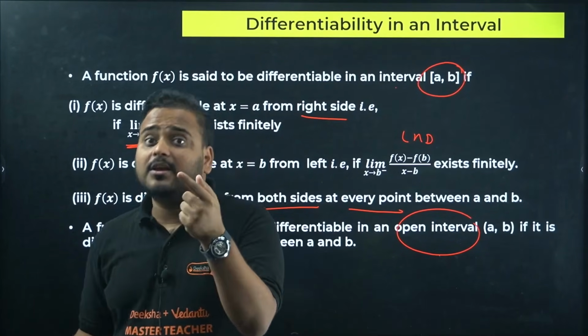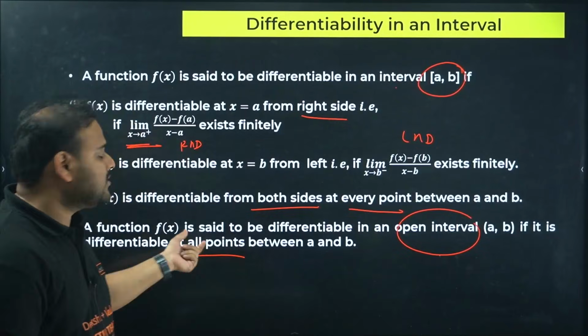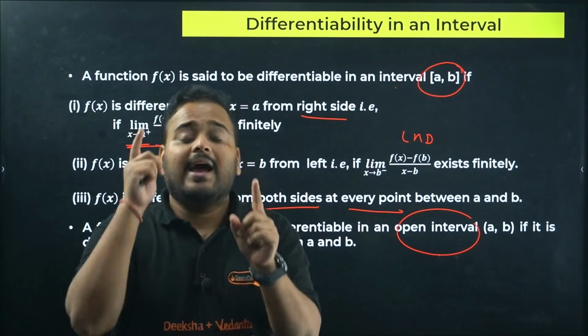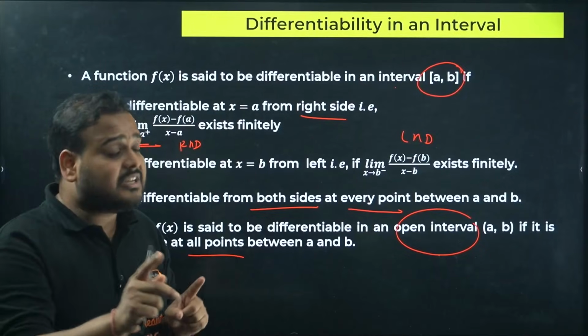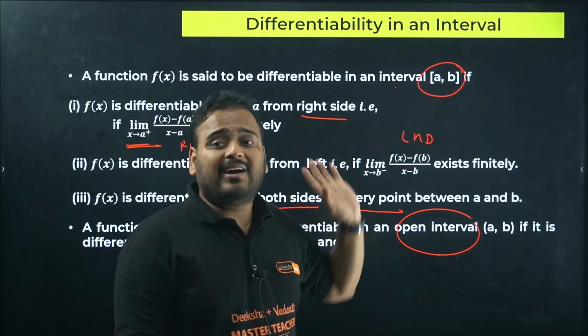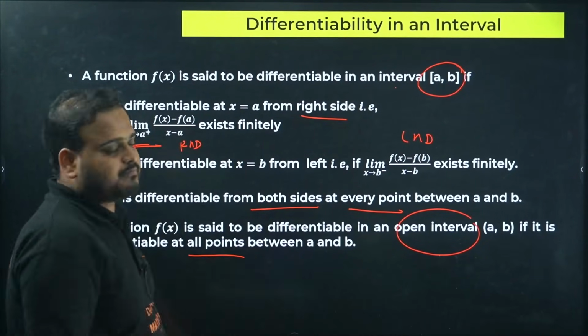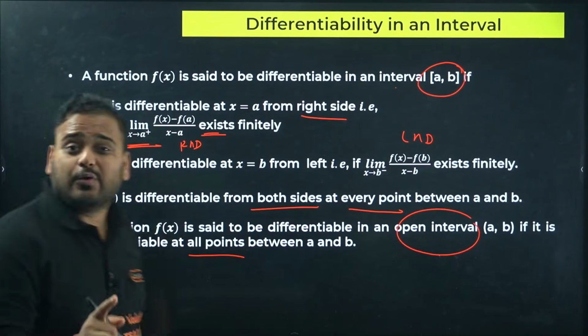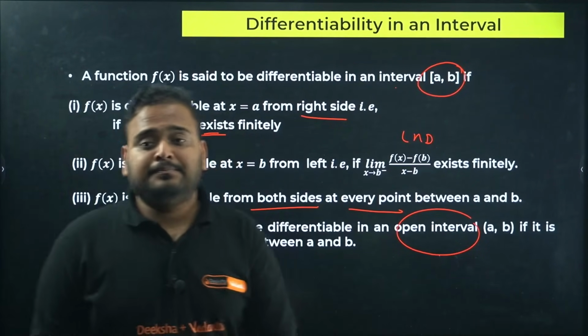And for closed interval, of course, this continues. Means at all the points between the two boundaries, it should be differentiable. And at the point a, you should have RHD, and at the point b, you should have LHD existing in nature. Not equal, sorry. That is for continuity, right? That's not, yeah, my bad.